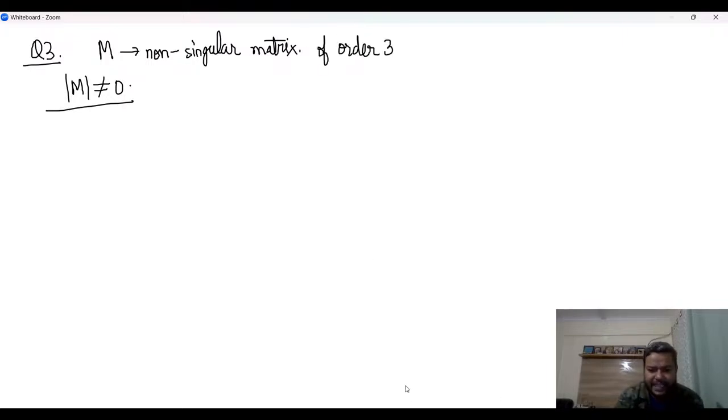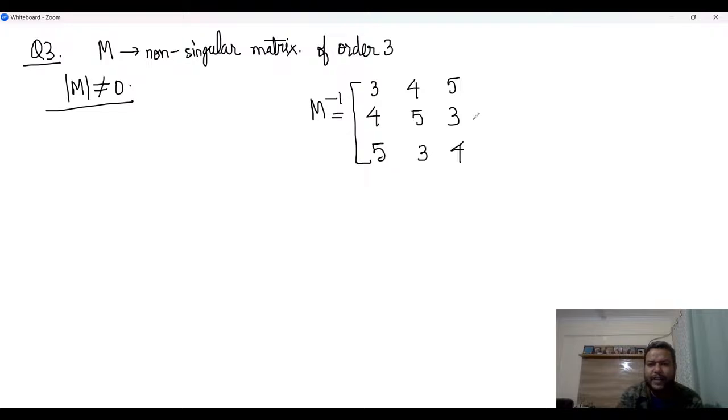The next thing that he says is M inverse is given to be 3, 4, 5, 4, 5, 3, 5, 3, 4. Right? Okay. The next part that is given to us is, okay, that's it. And now we have to figure out many things, right? So first of all, if you look at the options, what are the things that they are asking us to find out?